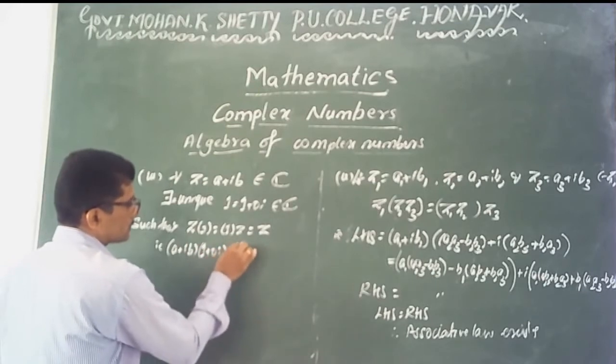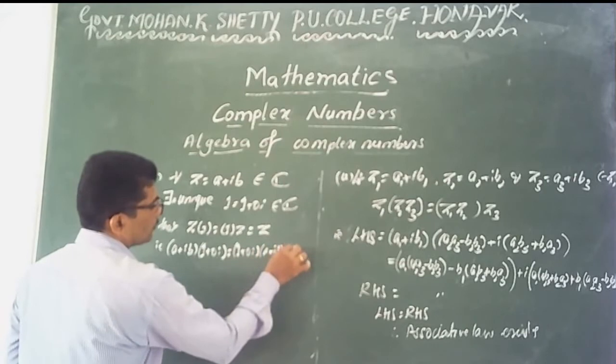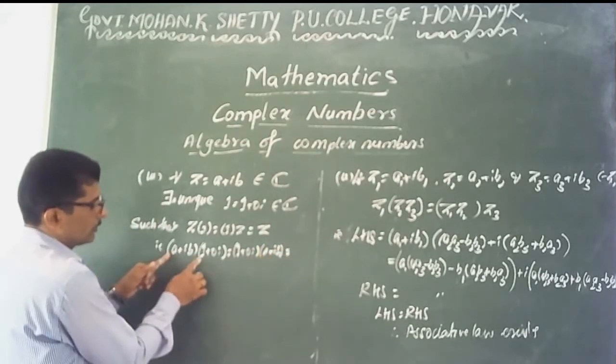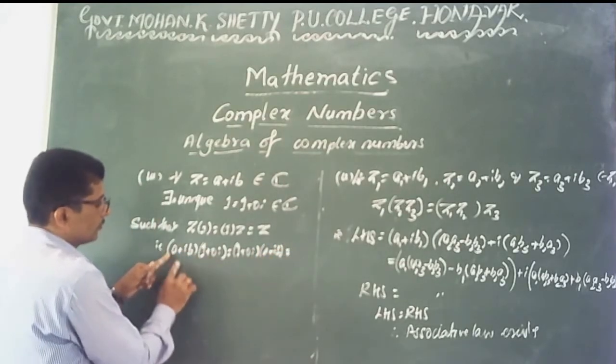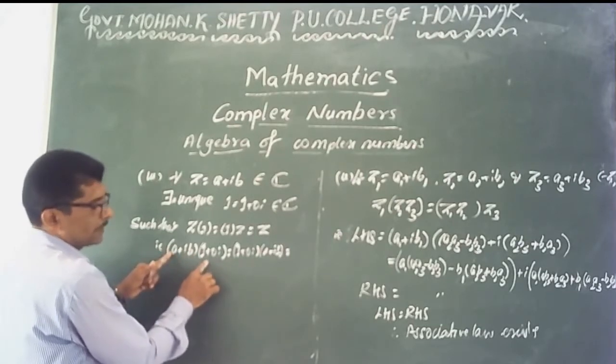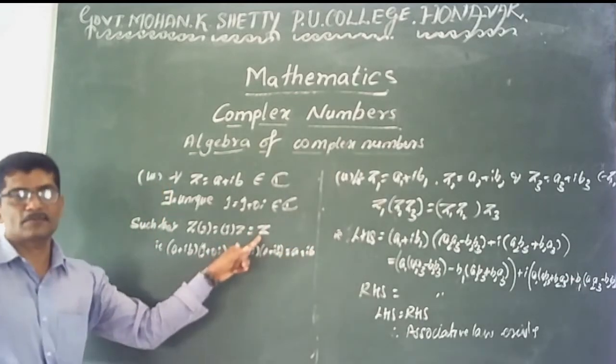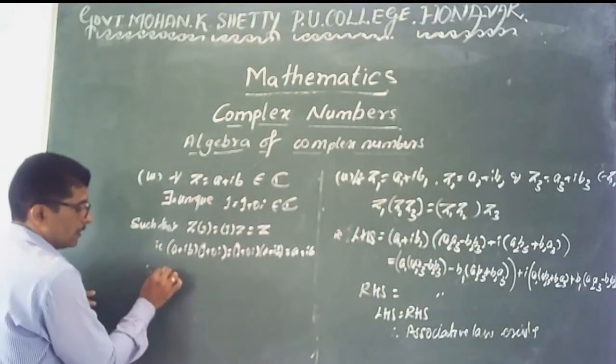So 1 plus 0 into i, multiplied by a plus ib, is equal to a into 1 minus 0 into b, which means a, plus i into a into 0 plus b into 1, which means b. You get a plus ib, which is exactly equal to z.